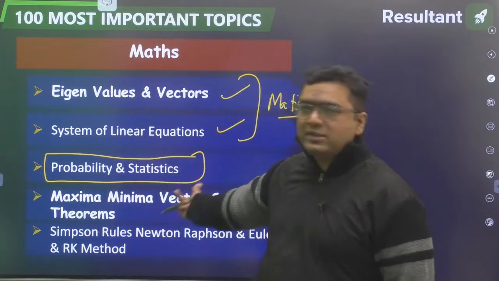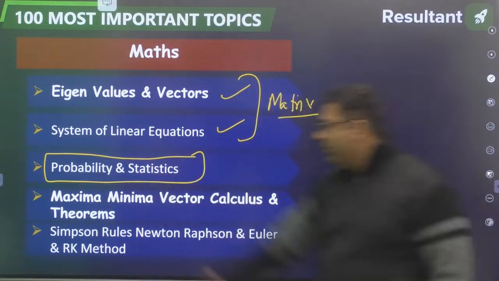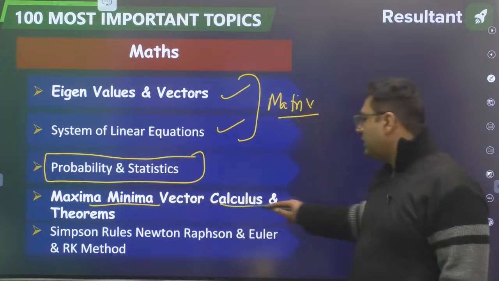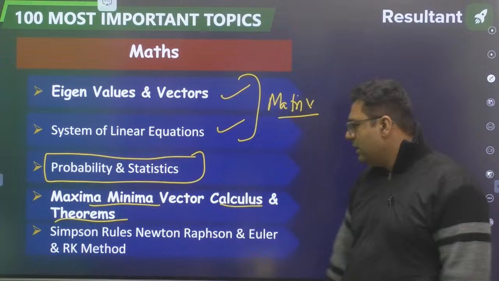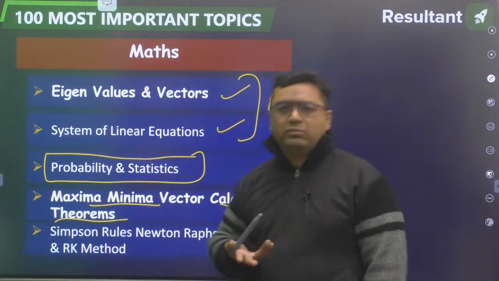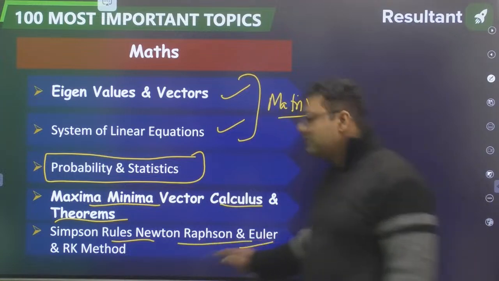Other is from the statistics part, where they ask from some distribution, Poisson distribution and all. Maxima, minima, vector calculus and theorems are from calculus. Important. Okay. Theorems means Green's theorem, Stokes' theorem. Okay. Simpson's rule, Newton-Raphson method, Euler's and RK method.